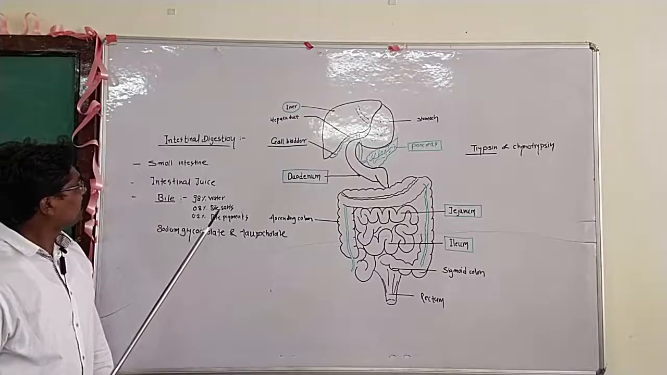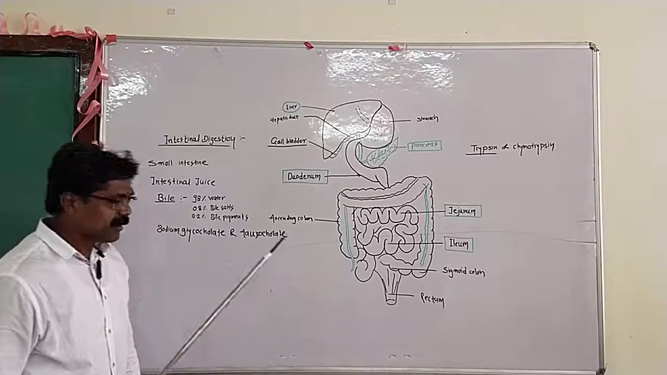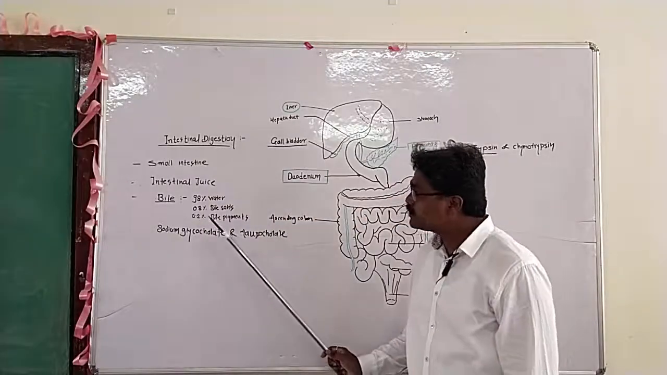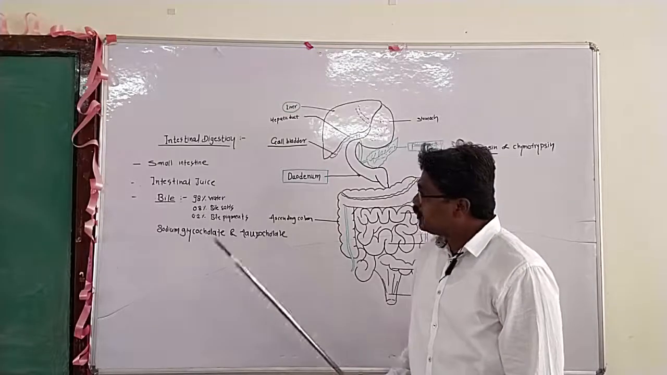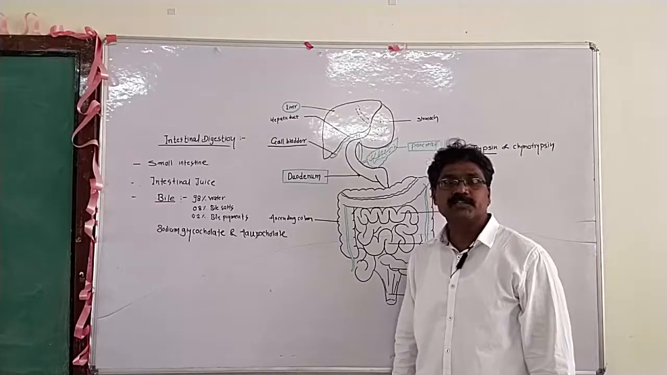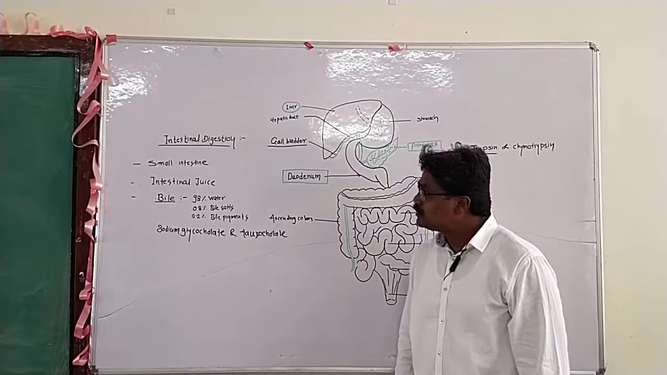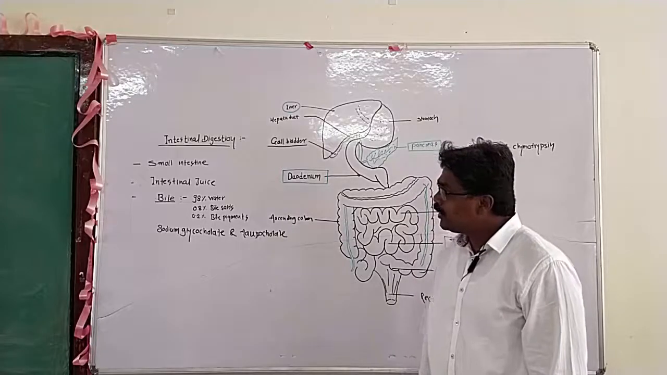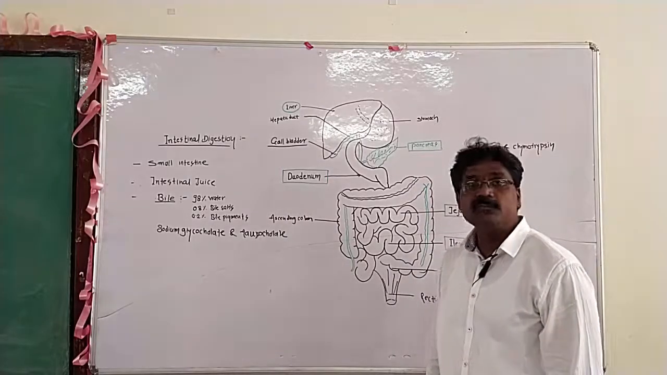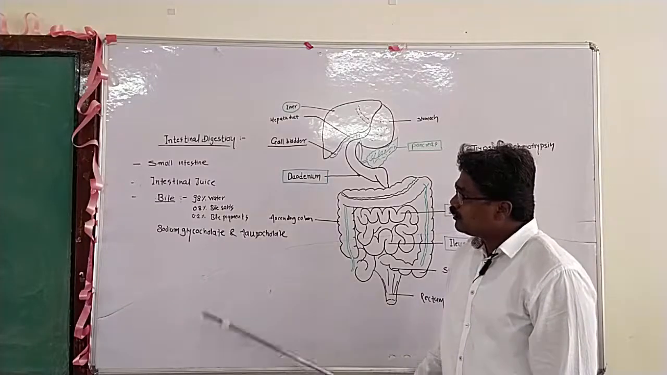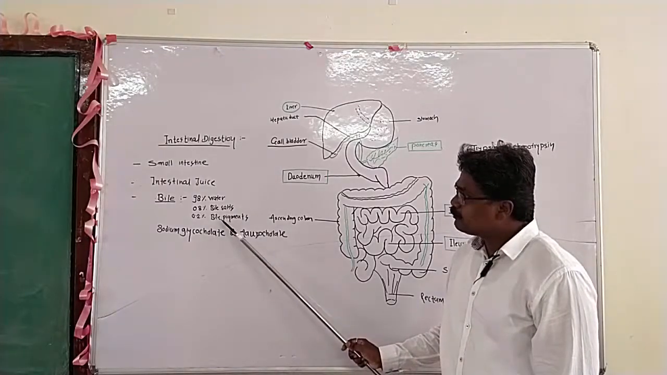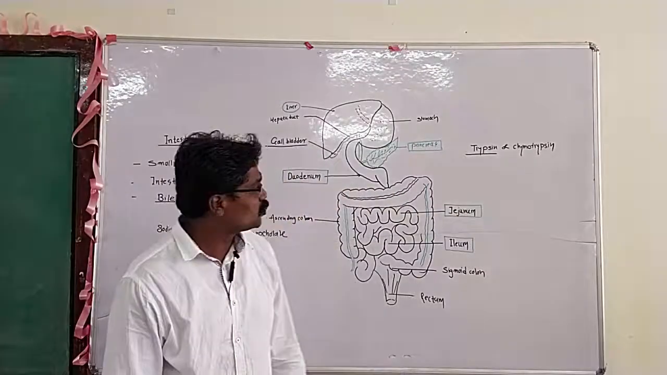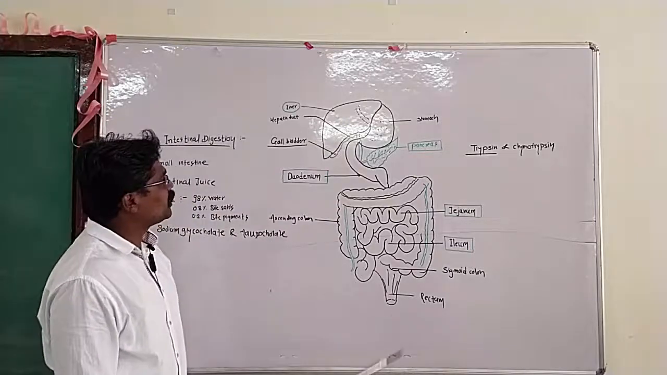Regarding the bile, it has 98% water. It has two important salts, and their percentage is 0.8%. The two bile salts present are sodium taurocholate and sodium glycocholate, which are very important in the process of emulsification of fat. One more thing present in our bile is the bile pigment. There are two bile pigments, bilirubin and biliverdin, which are again present in our bile.